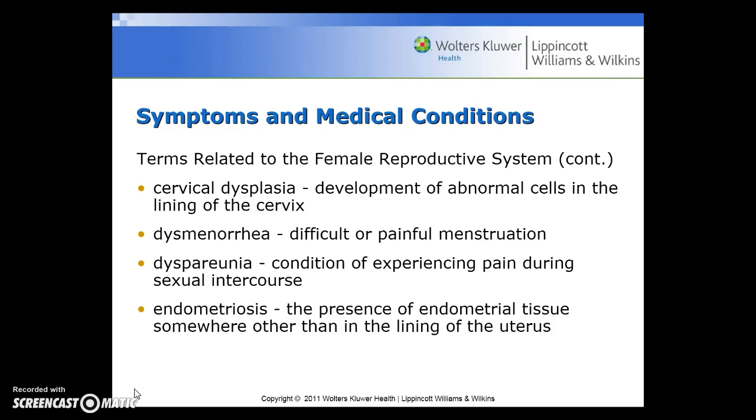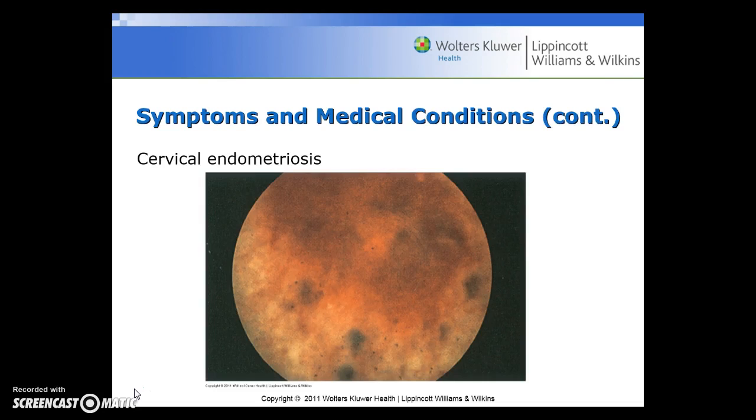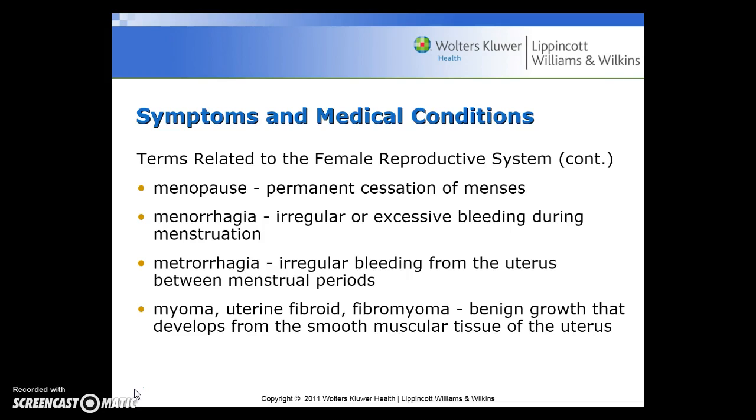Endometriosis is the presence of endometrial tissue somewhere other than in the lining of the uterus. Here's a picture of cervical endometriosis. Menopause is the permanent cessation of menses. Menorrhagia is an irregular or excessive bleeding during menstruation.